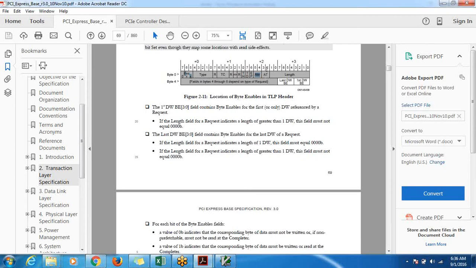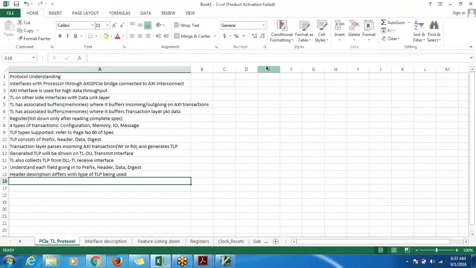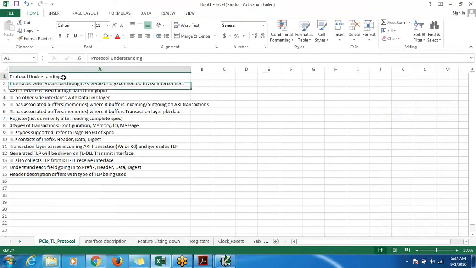So it won't be a simple one-to-one conversion. It will require some implementation where we need to implement different registers, different subblocks, and accordingly generate the TLPs. As we discussed, it requires buffers, and we'll be generating the design for this. That's about the protocol understanding.